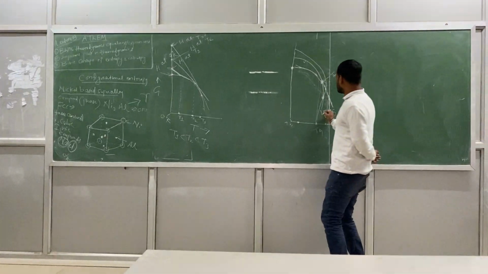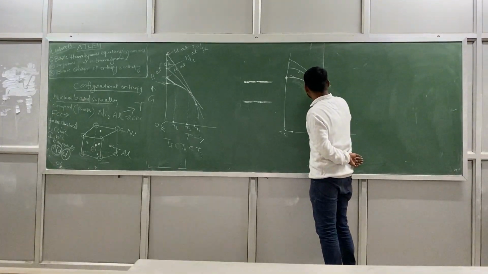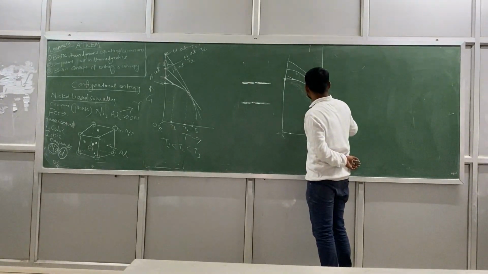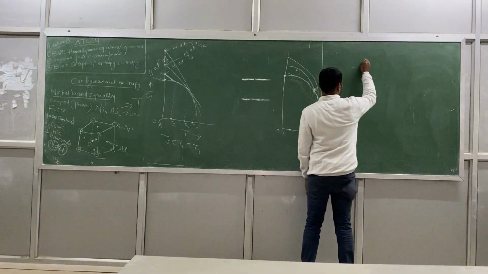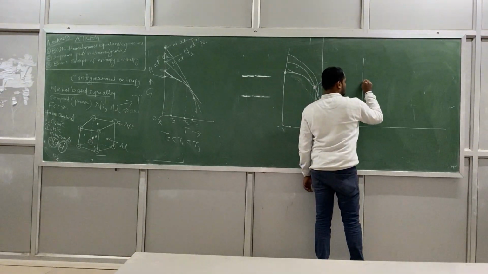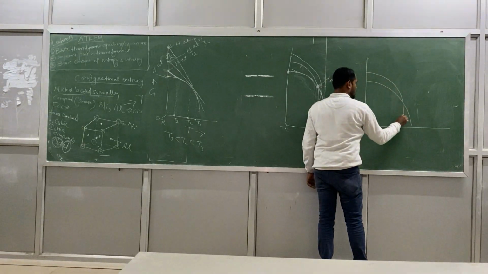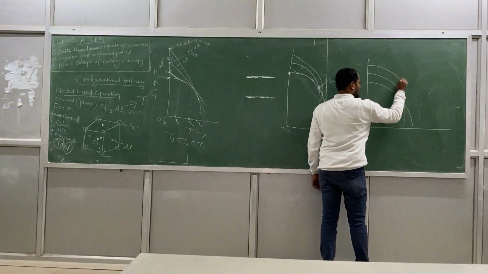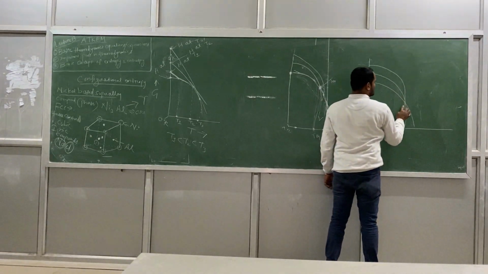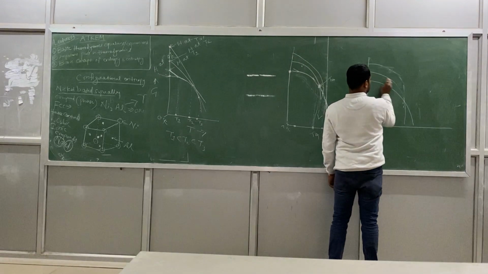Okay, let me draw it clearly. Suppose this is for solid, this is for liquid, and this is gas, for example.